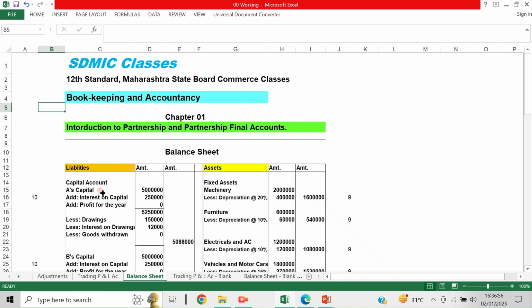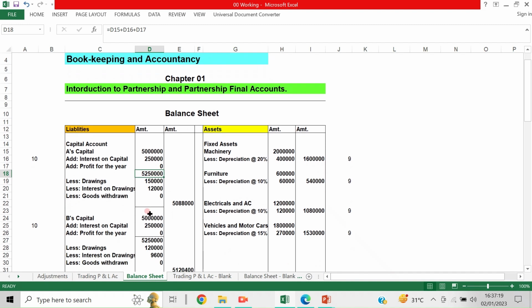In this method, it is taken as a fluctuating capital method. Capital account is maintained on a fluctuating capital account method. So A's capital is 50 lakhs and interest on capital is 2,50,000, so it should be carried as 52 lakhs 50,000. Then B's capital is 50 lakhs and add interest on capital 2,50,000.